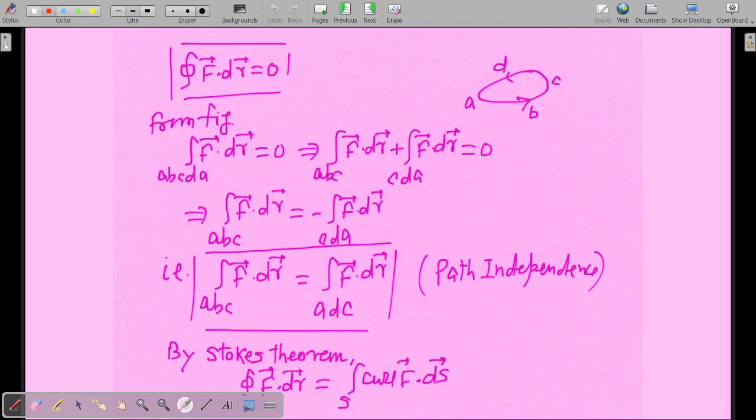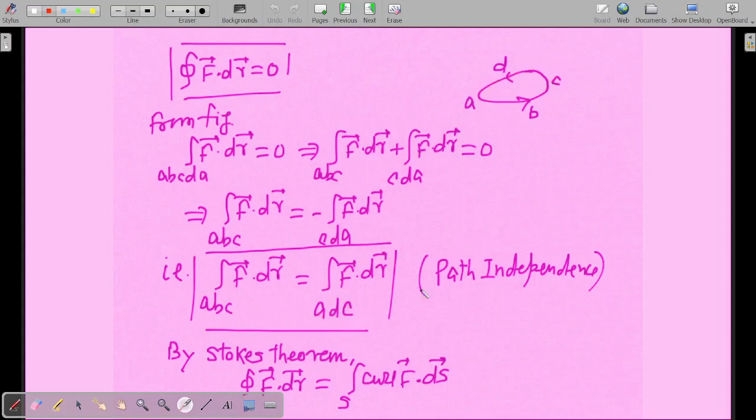For the force to be conservative, from the definition, the closed integral of f dot dr equals 0 along a closed path. So a b c d a will be a closed path over here. Now break this path into two parts, a b c as one path and c d a as another path. Now take this to the right hand side. ABC will be like this, and instead of CDA, if you take the minus sign, you are going from A to D to C, so it will be ADC.